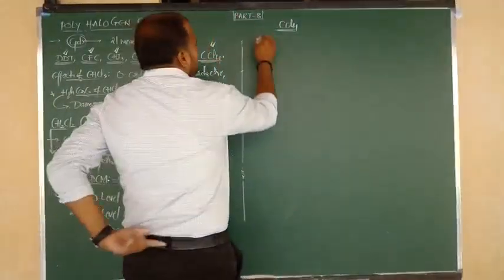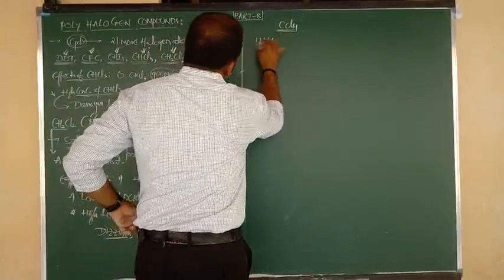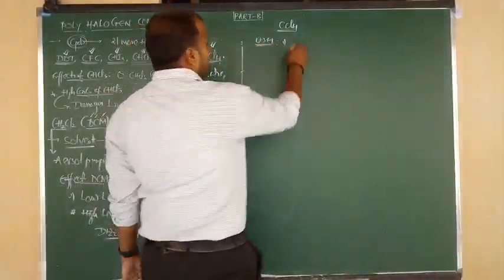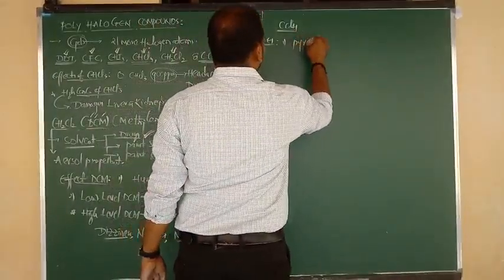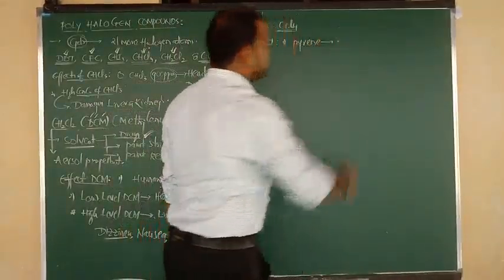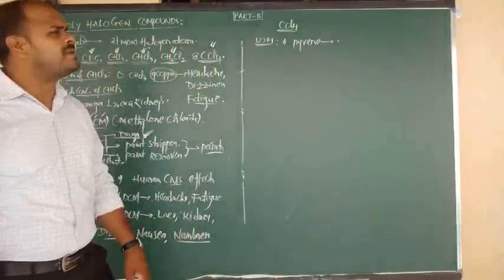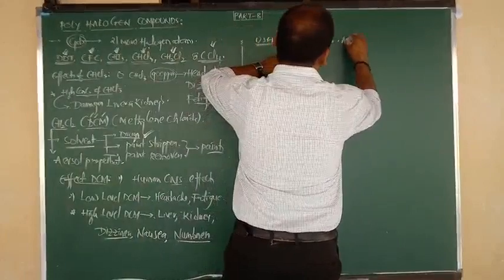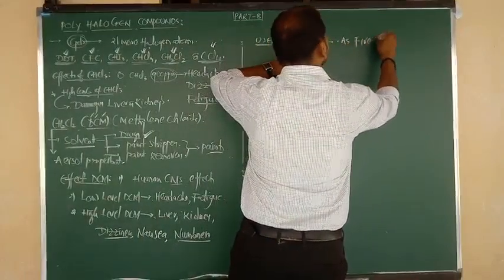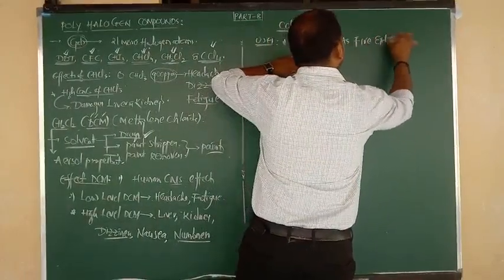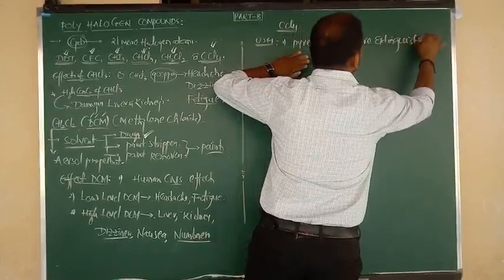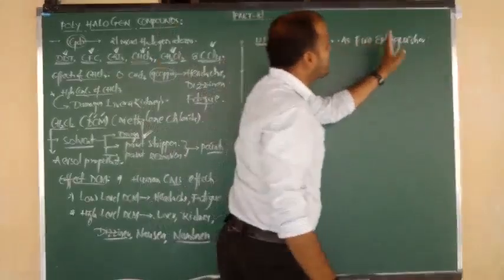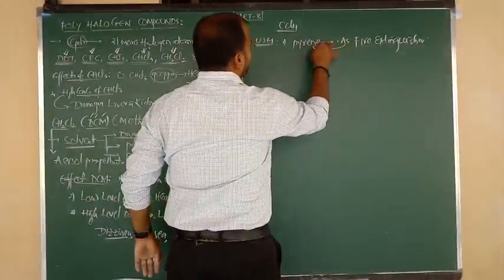Right, tetrachloromethane. Let us first directly discuss its uses. Carbon tetrachloride CCl4, its another name is pyrene. Very important question, repeated so many times in exam. Why are we saying pyrene? Because of pyrene, it can be used as a fire extinguisher. Carbon tetrachloride can be used as a fire extinguisher under the name of pyrene.